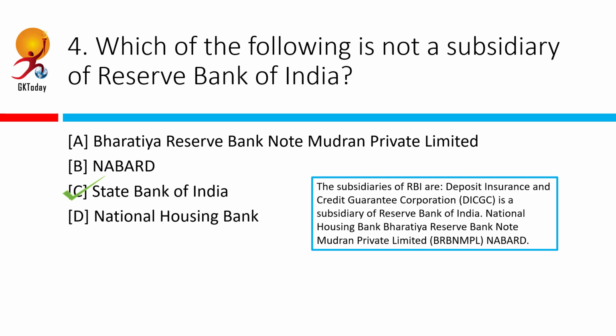So the other 3, the Bharatiya Reserve Bank Note Mudran Private Limited, which is the body that handles minting of our money, the NABARD, which is for agriculture and rural development, and the National Housing Bank, which is of course, as the name suggests, for housing and related activities.